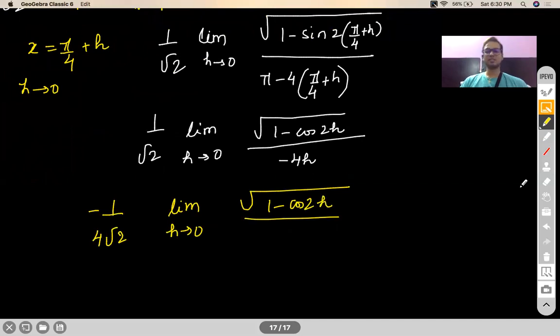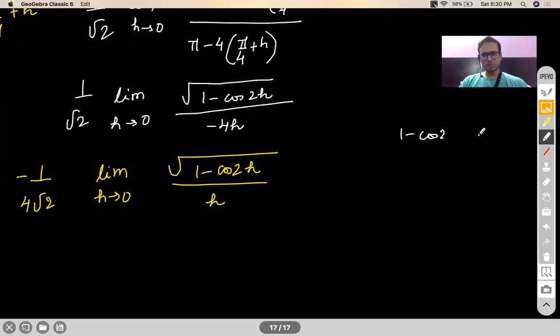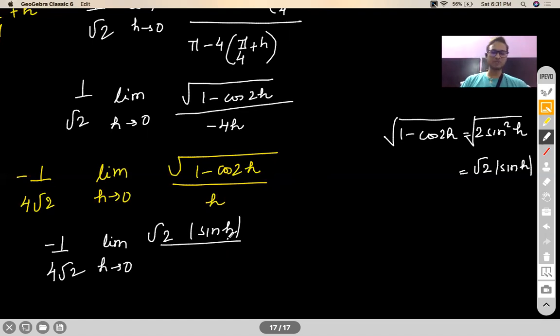Now this step is very critical. I would like everybody to pay attention here. 1 minus cos 2h we all know is 2 sine square h. Correct. So under root of this will give you root 2 mod sine h. If you had not written this, your answer will definitely go wrong. We'll see how it makes a lot of difference to your answer. So first of all, this root 2 and this root 2 are gone, so you'll have minus 1 by 4 limit h tending to 0 mod sine h by h.